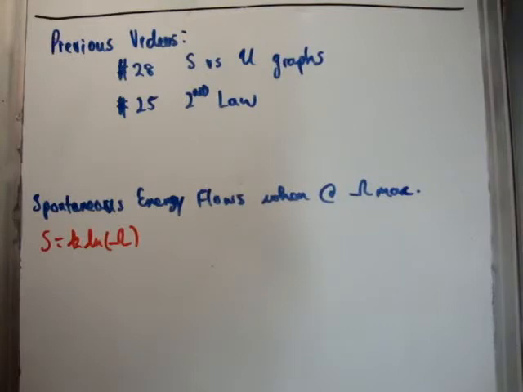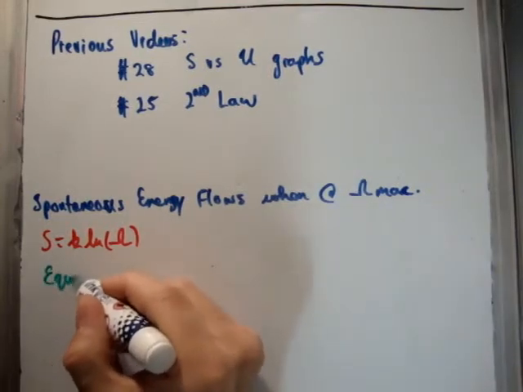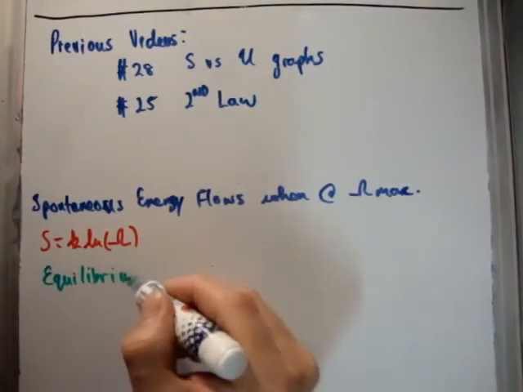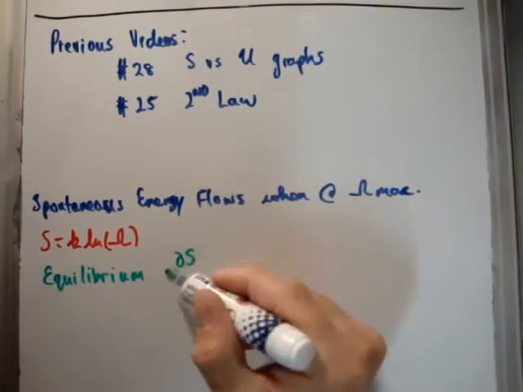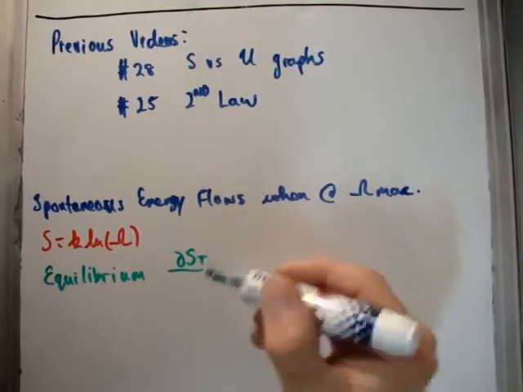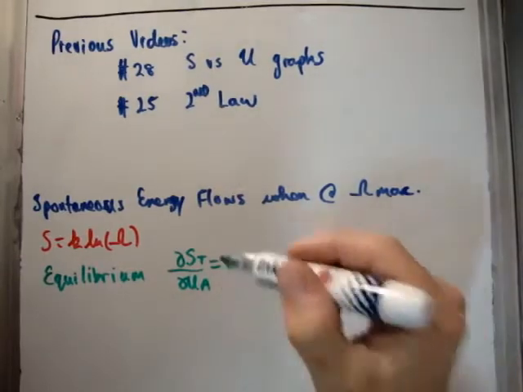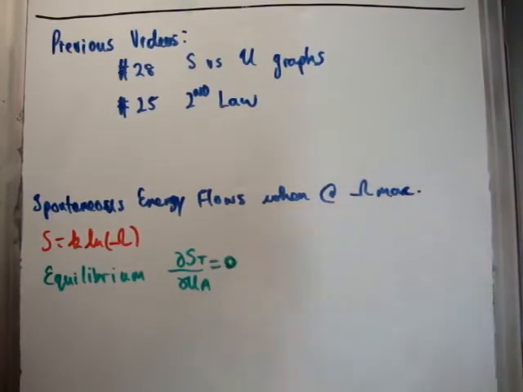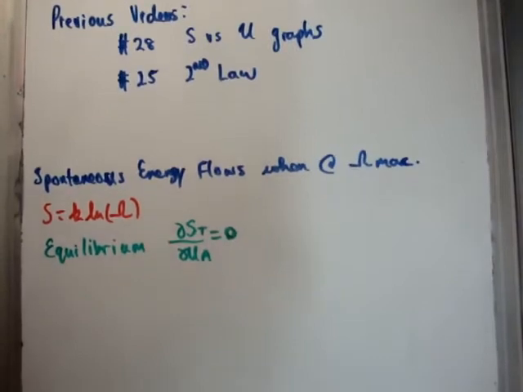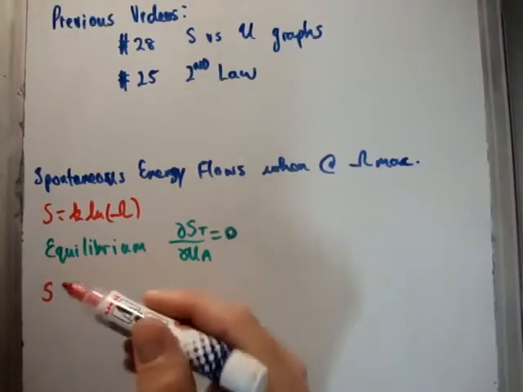So in the video where I discussed entropy versus energy graphs, what we saw is that when we had two systems, they were observed to be in equilibrium when del S total over del U sub, we'll say, system A was equal to 0. So when the entropy of the whole system with respect to, we'll say, any one of the particular system's energy was equal to 0. Now, we need to look at the mathematical properties of entropy.